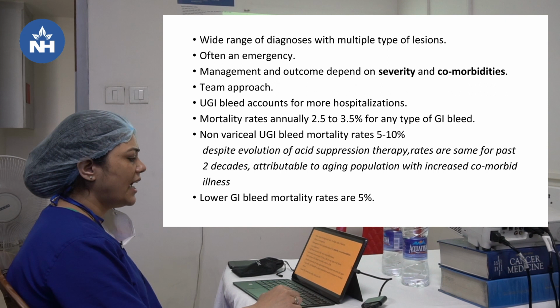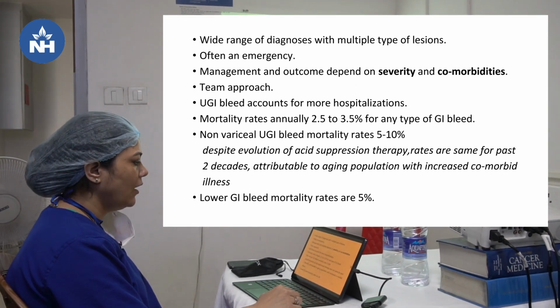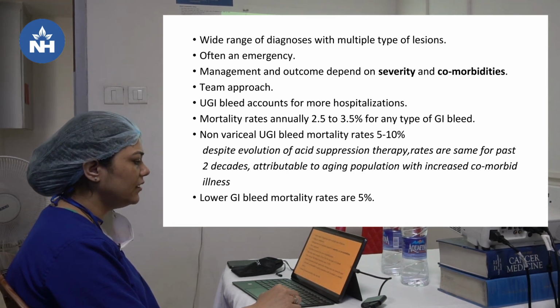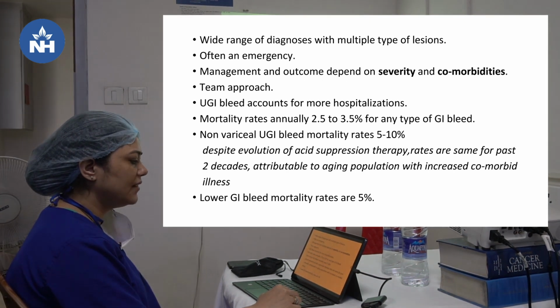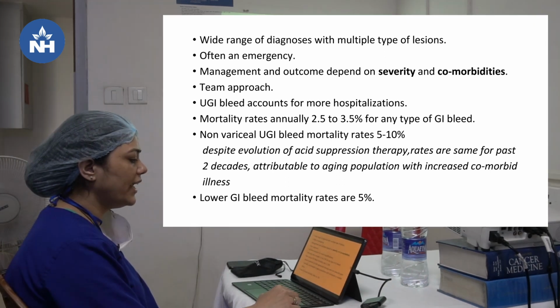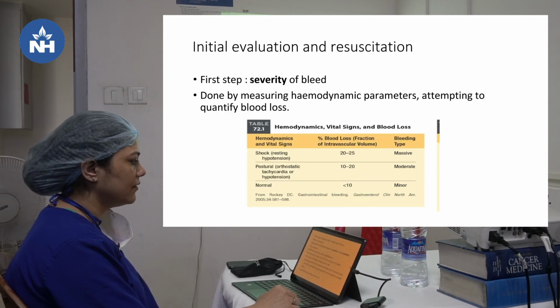Mortality rate annually is 2.5 to 3.5% for any type of GI bleed. Non-variceal upper GI bleed mortality rate is 5 to 10%. Despite the evolution of acid suppression therapy, rates are the same for the past 2 decades, attributable to an aging population with increased comorbid illness. Lower GI bleed mortality rate is 5%.